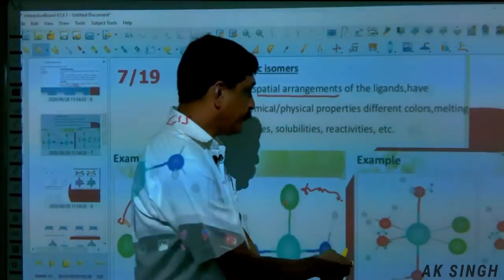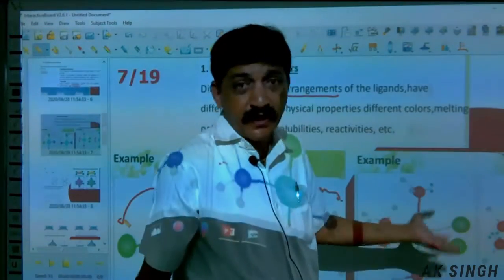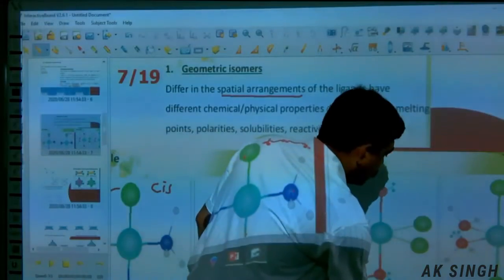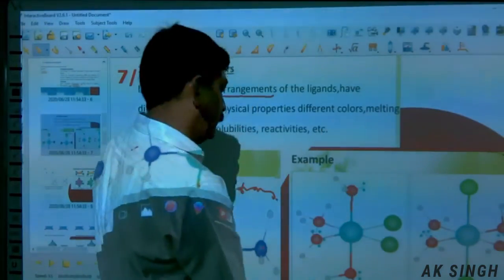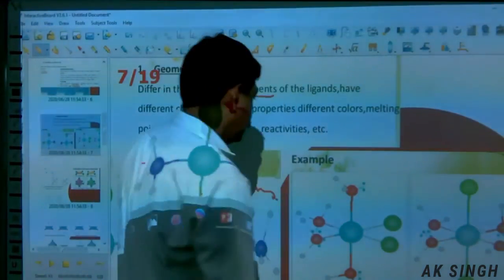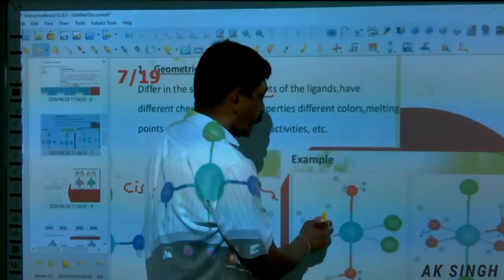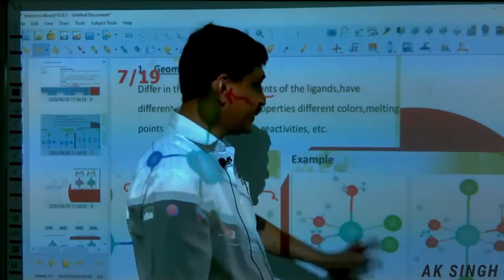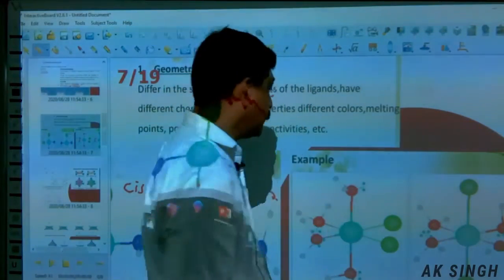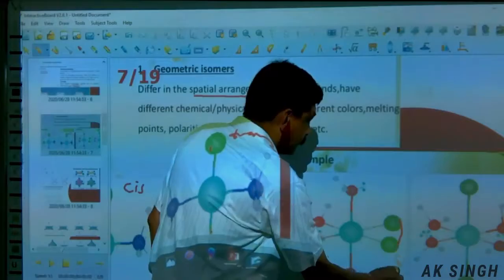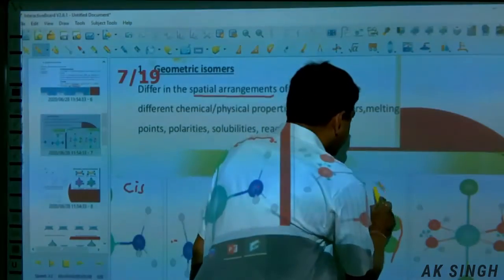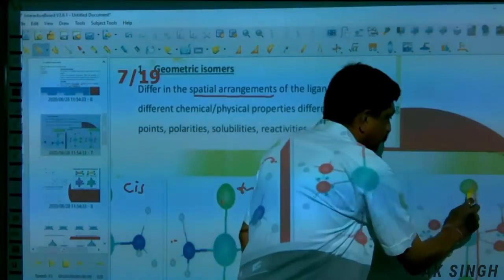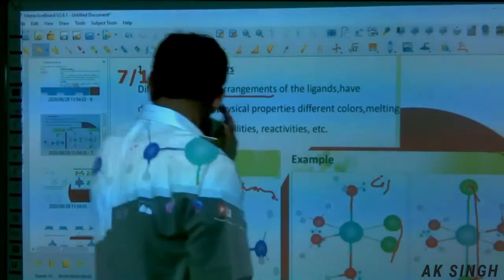Let us see this in an octahedral complex. This is the example. So 1, 2, 3, 4, 5, 6. For octahedral, there should be 6 ligands. So this is the isomer. What is happening? Same side is cis, and opposite side becomes trans.